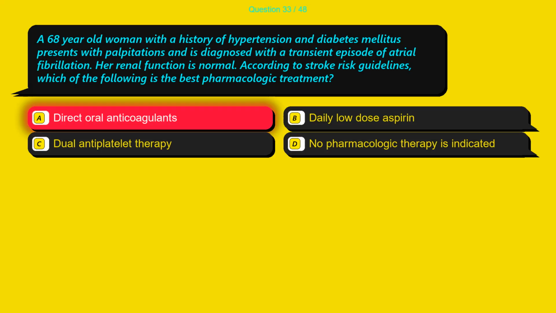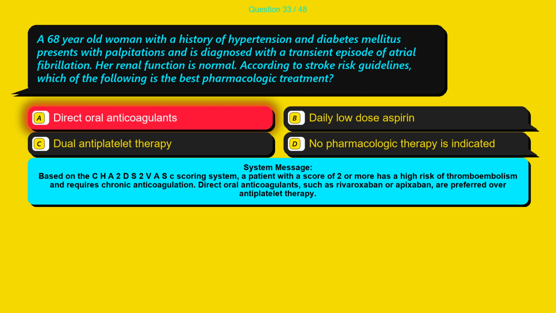The correct answer is option A, direct oral anticoagulants. Based on the CHA2DS2-VASc scoring system, a patient with a score of 2 or more has a high risk of thromboembolism and requires chronic anticoagulation. Direct oral anticoagulants, such as rivaroxaban or apixaban, are preferred over antiplatelet therapy.